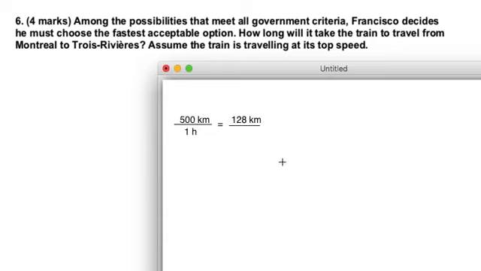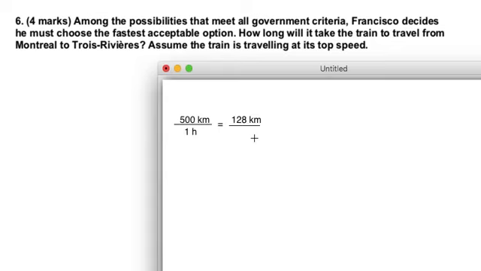And now I use this information that I have, these 3 parts of the proportion that I do have, to find the missing one that I don't. And the way I do this, I do 128 kilometers times 1 hour divided by 500 will give me the answer. Or you could say to yourself, if I'm going from 500 to 128, then what am I doing to that to make that happen? Let me do the same thing to 1 hour. I think for most of you guys here, doing 128 times 1 divided by 500 will work.